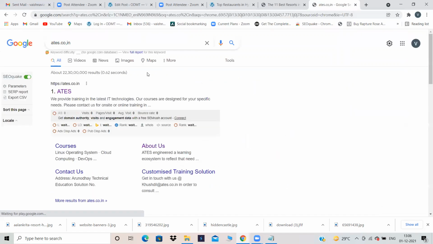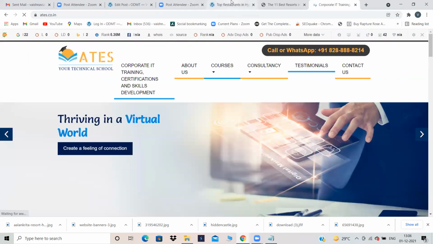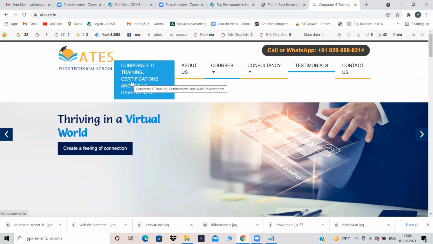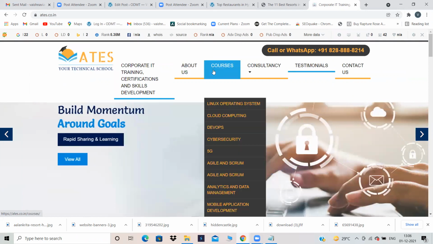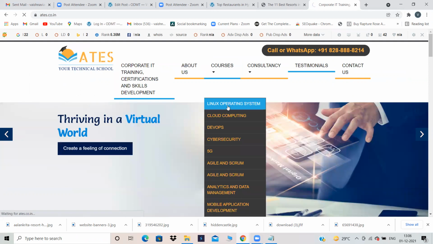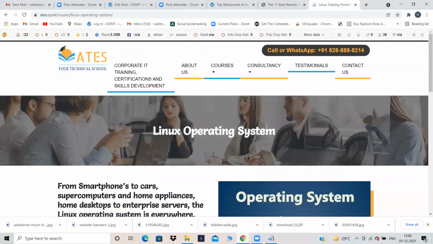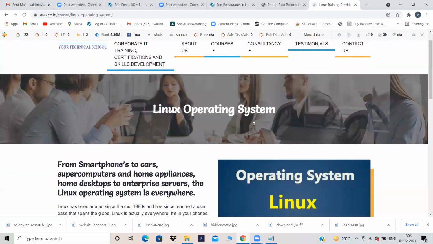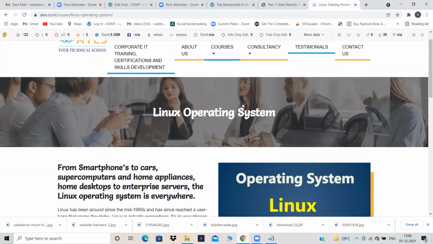Yeah. Now what you have to do is, for each and every page, I'm doing it for only just one post. But for each and every page, for this page also, you have to do on-page SEO. Again for this page, and all these pages, again for sub-pages also, for each and every page, you have to do on-page SEO. Now you are writing about some Linux operating systems, right? Now Linux operating system will become your focus key phrase. You'll have the option, just scroll down after you install and activate the plugin. There will be an option called focus key phrase. Just click on that plus symbol and add your focus key phrase as Linux operating system.